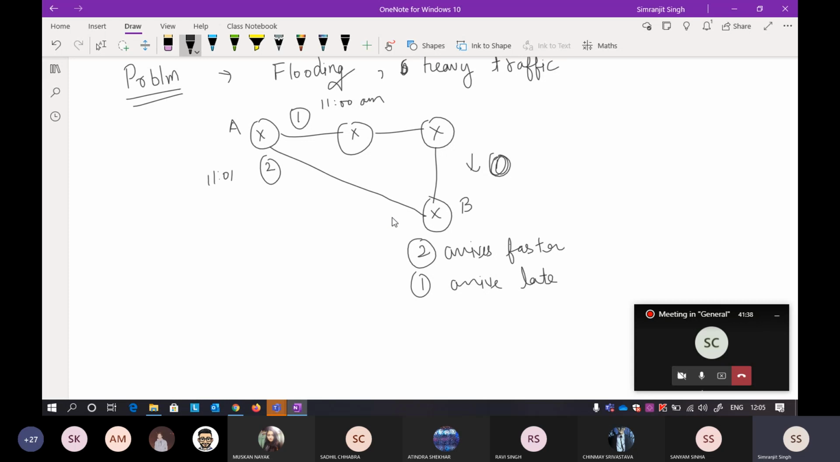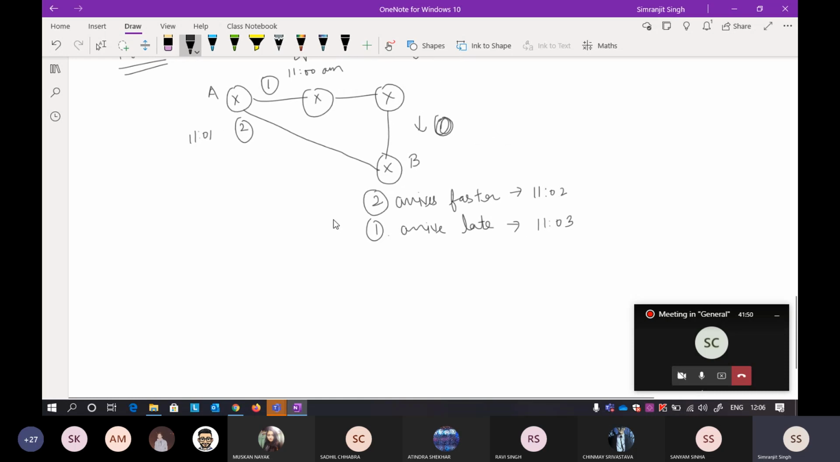Now if you see here, this packet will arrive faster, suppose around 11:02, and the other packet arrives at 11:03. Now understand this point. Which packet is good? This packet is good because it is following the shortest path, because there are no routers in between. So this particular packet will arrive faster. That is obvious.